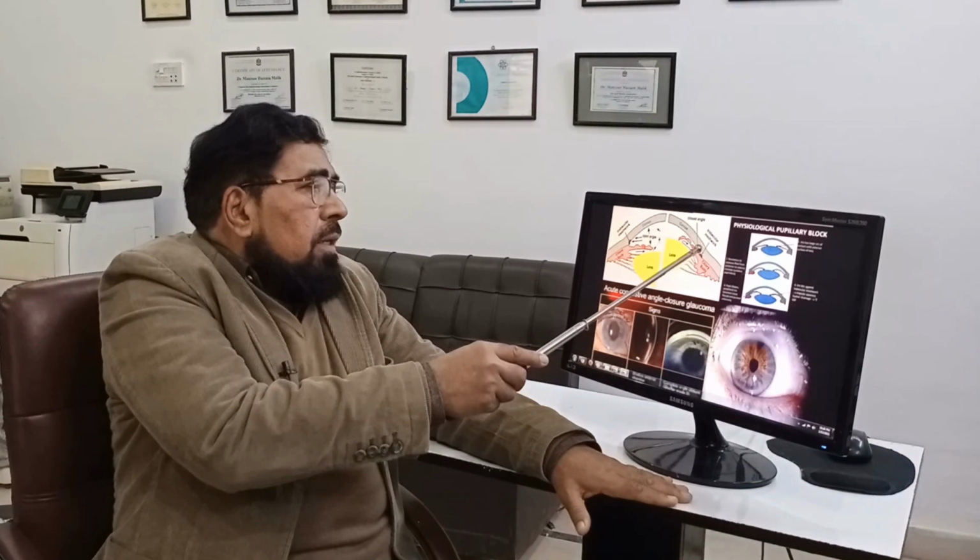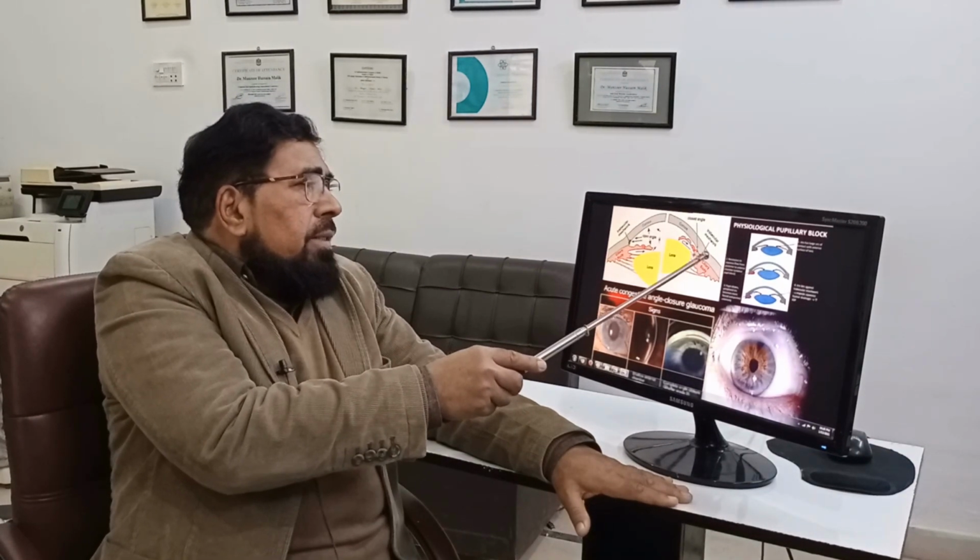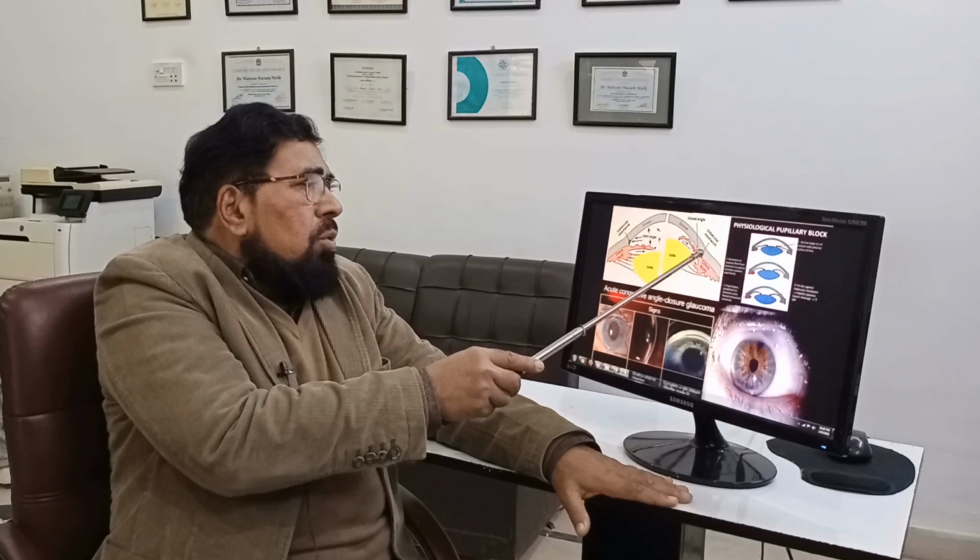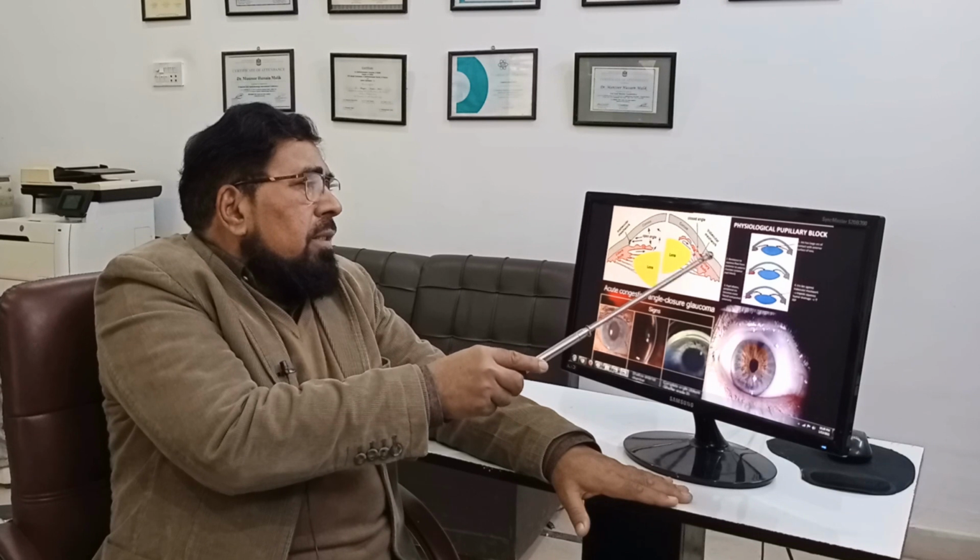This chronic stage is not treated as the acute attack, and iridectomy and iridotomy will not help. For that, we reduce the pressure with medication, and then we do trabeculectomy. That is a major procedure, and we make a bypass here, and in this way the aqueous will go through this hole in the sclera into the subconjunctival space.